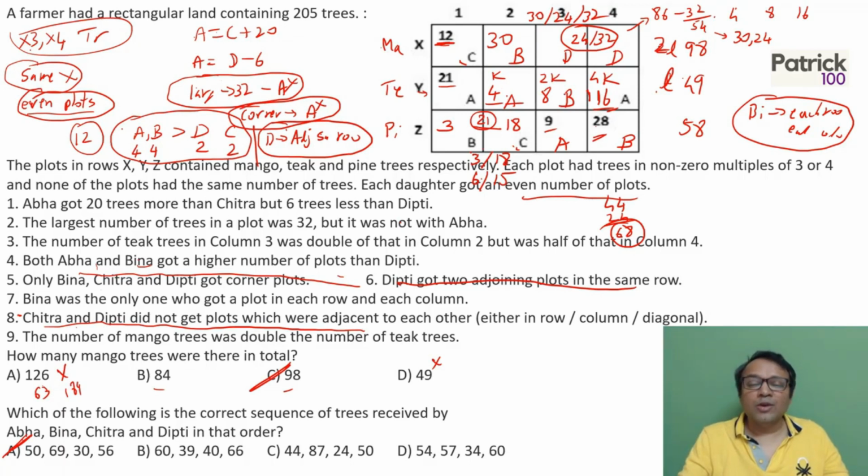Once you got the plots by whom, then we look at the numbers, where you can take the hint of k, 2k, 4k, or you can use the options also. If you're stuck, always use the options. You can actually use the options and get the answer. Either way, you can approach it and still get the answer.